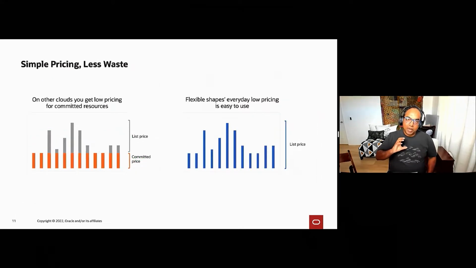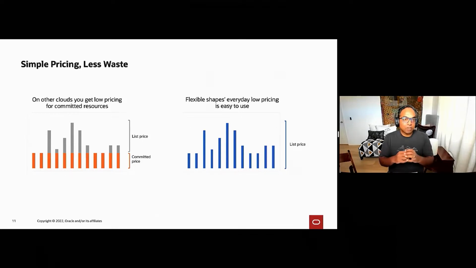But beyond just the shape configuration itself, our pricing is also simple. In a lot of other clouds, to get a low price, you end up having to commit your resources for a long period of time, 1 year or 3 years.